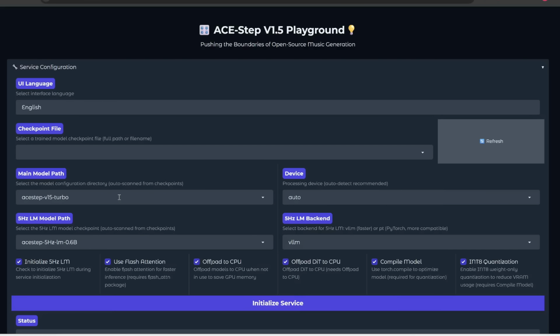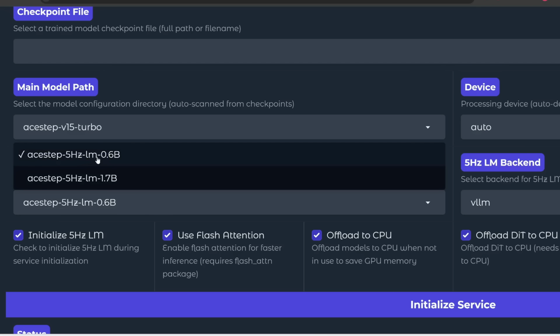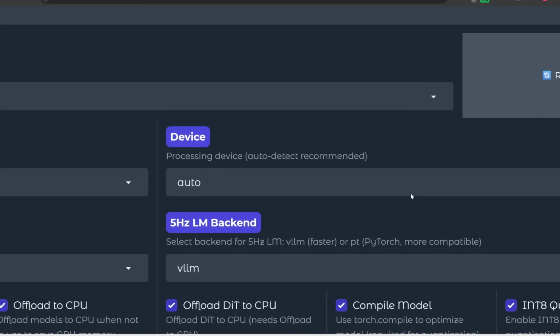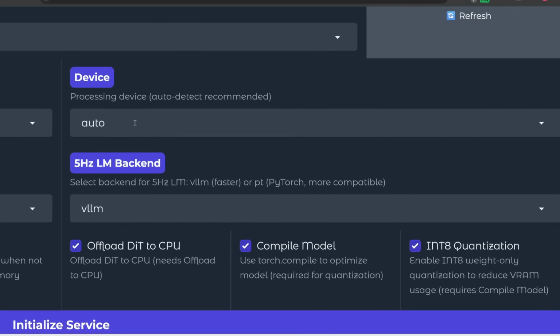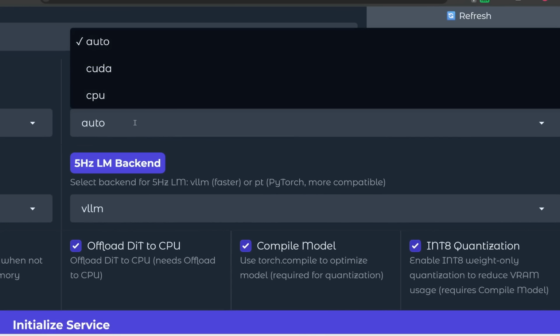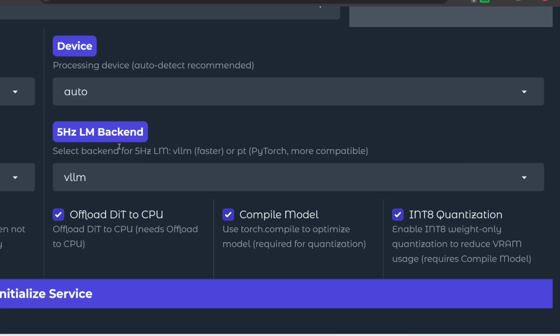Now, if you open up your interface again and then you press on refresh, you should see your newly downloaded model in these dropdowns. And then here for device, it's recommended that you set it to auto. It's going to automatically use CUDA if you have one available. Otherwise, it's going to default to CPU. And then for this 5 Hz language model backend, this is basically what backend to use for the thinking mode if you choose to turn that on.